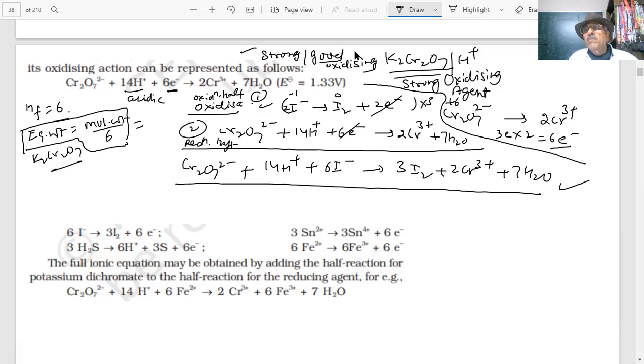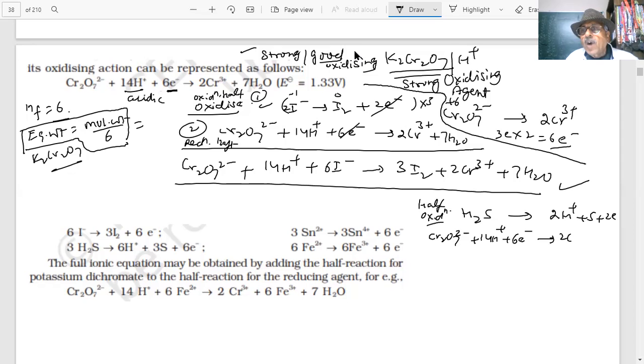Similarly, I can balance any reaction. H2S here, what I have shown, student, H2S is oxidized to 2H plus and sulfur. So 2H plus, if I add 2 electrons, this is the half oxidation reaction. Where is the half reduction reaction? This one. And you can write it: Cr2O7 2 minus, 14H plus, 6 electrons. What is it giving? 2 Cr3 plus and 7H2O. Half oxidation, half reduction.